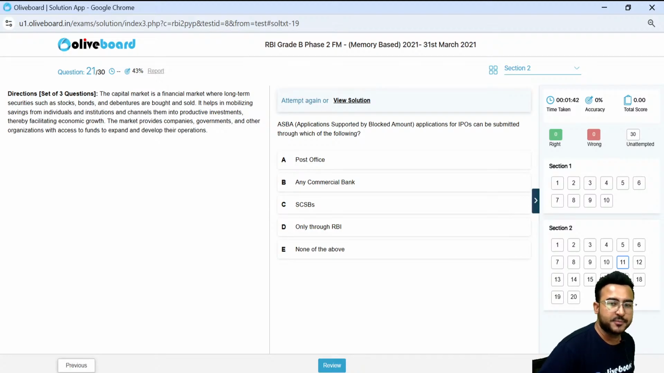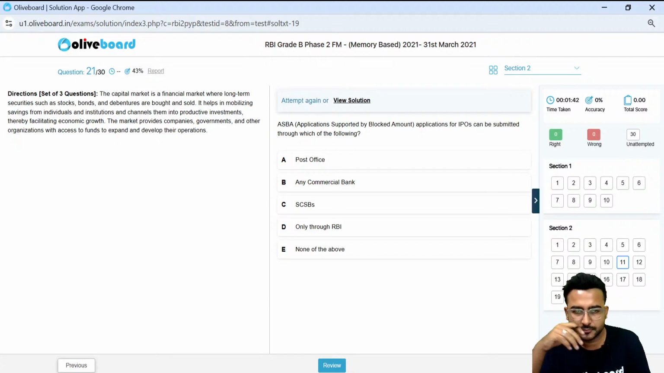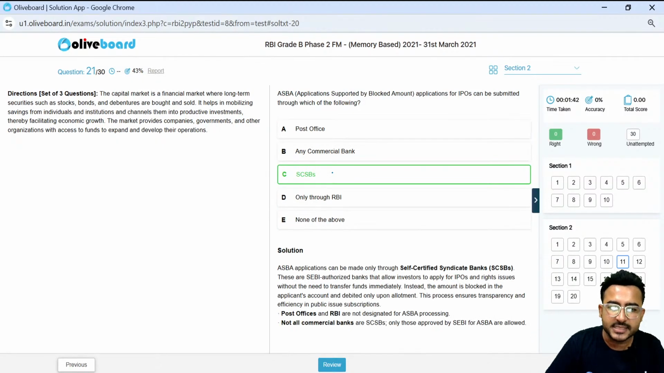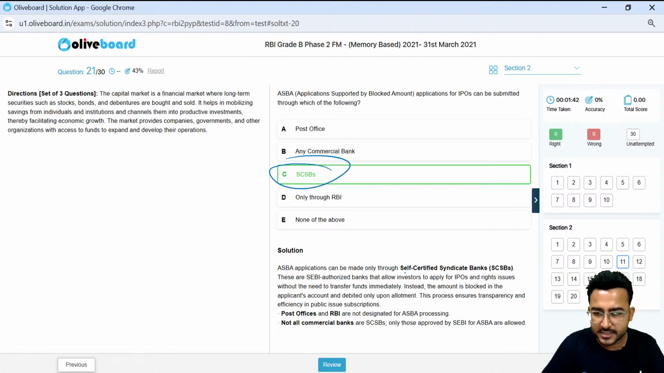ASBA, application supported by blocking amount. Applications for IPO can be submitted through which of the following? Which of the following category you can submit your application as if you want to make it ASBA, application supported by blocking amount? The correct choice here is SCSBs. SCSBs are self-certified syndicate banks.